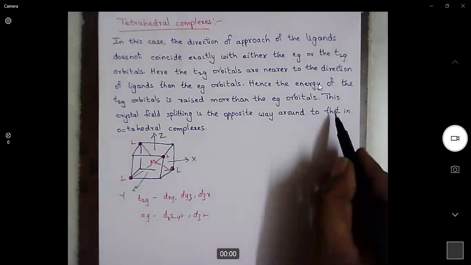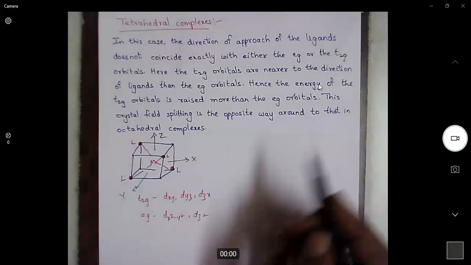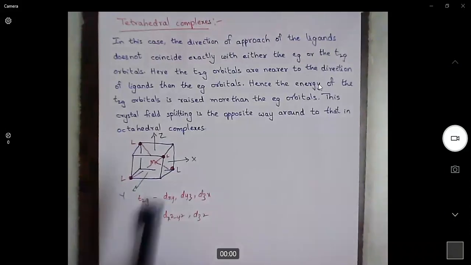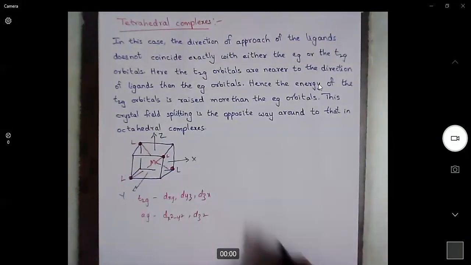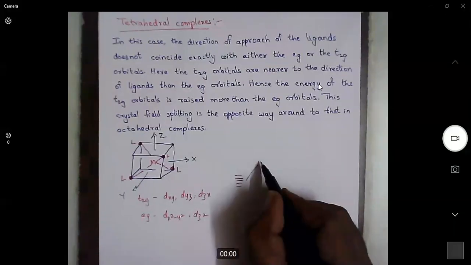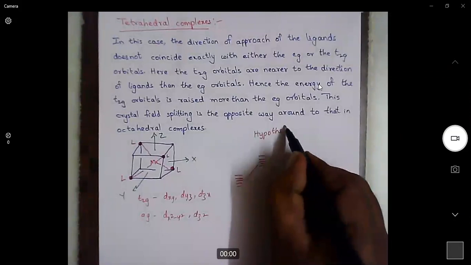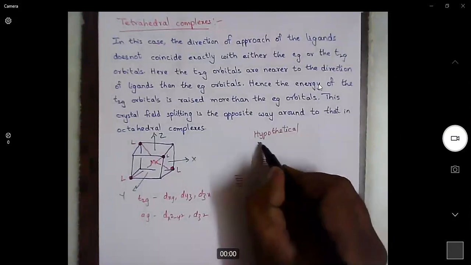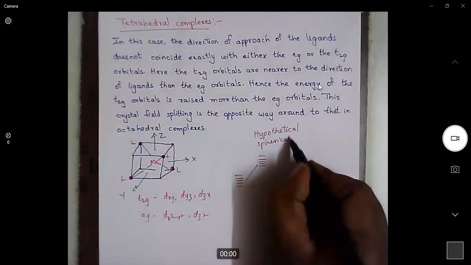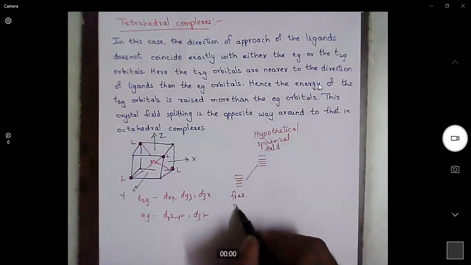So this crystal field splitting is the opposite way around to that in an octahedral complex. This is the free metal ion, 5d orbitals.